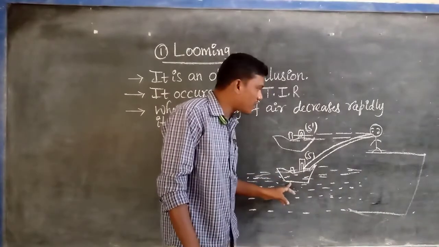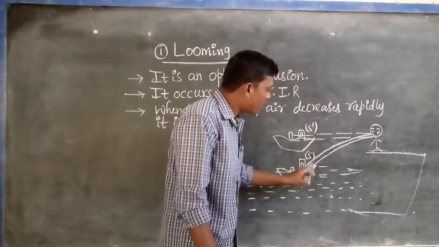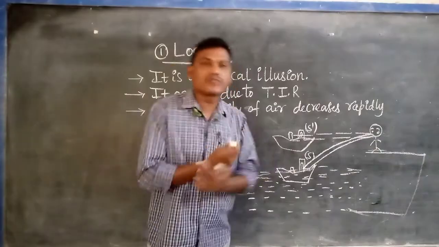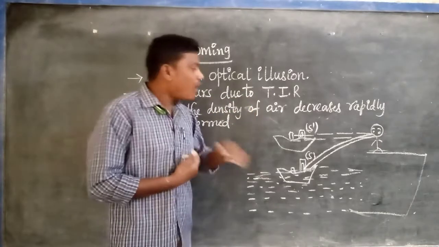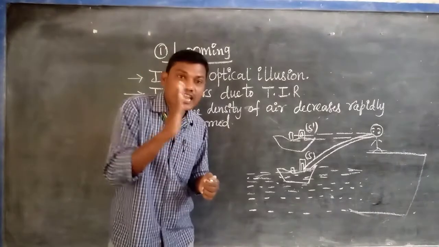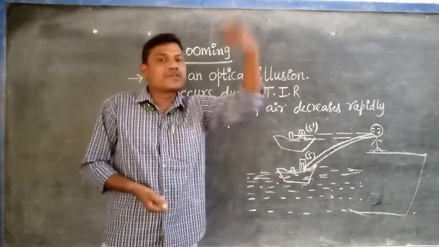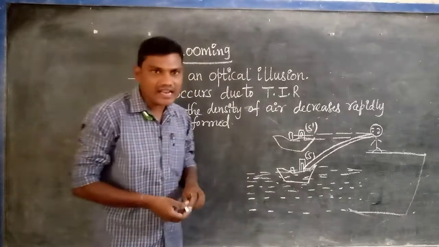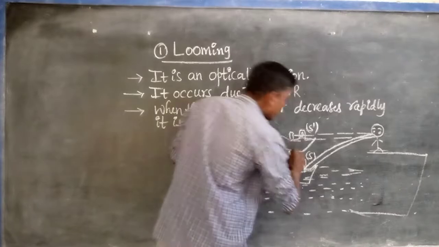Okay, but how does looming appear to us? The ship will be traveling on the water, and that is our position. The rays coming from the ship appear to bend slightly. How does the slight bending happen, due to which concept? T.I.R., which is total internal reflection. How will total internal reflection be involved? We know that when the light ray travels from denser medium to rarer medium, the angle of incidence must be greater than the critical angle. That's why here also we can say it simply.